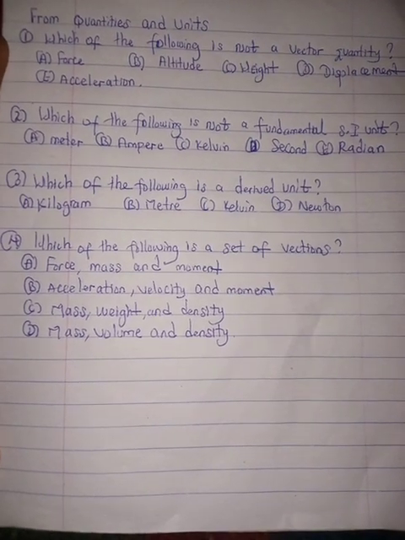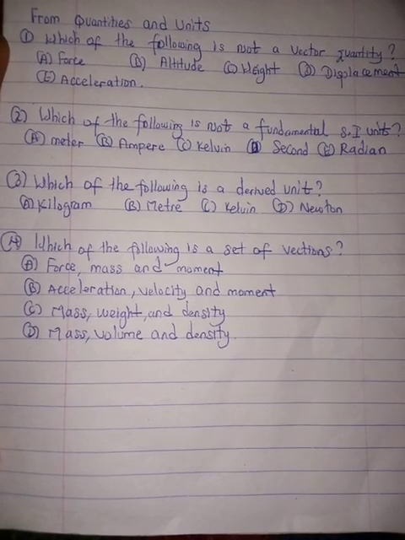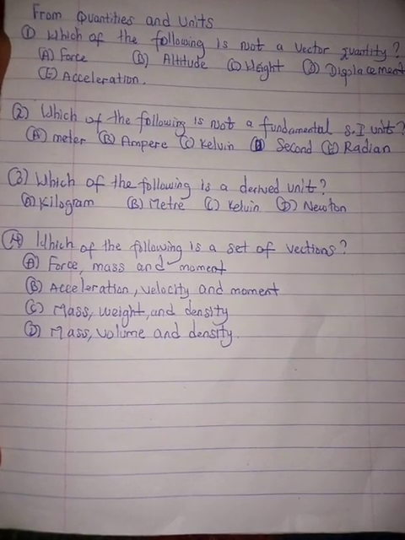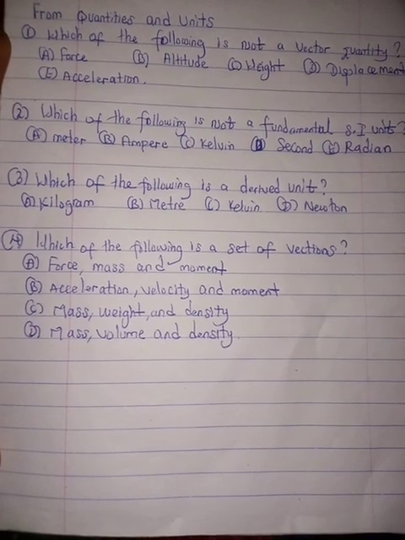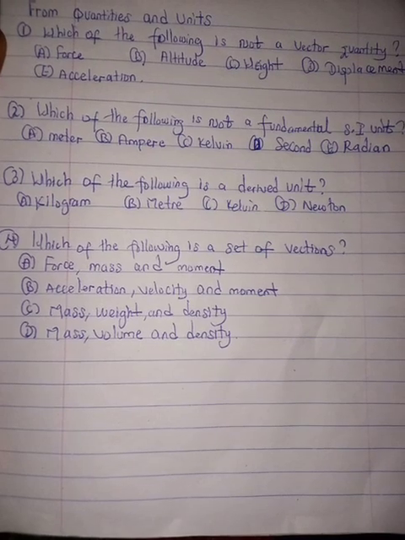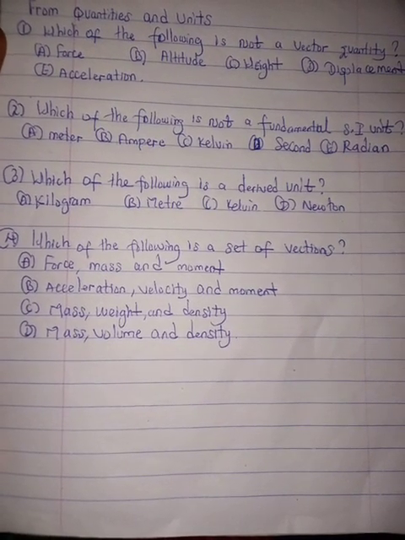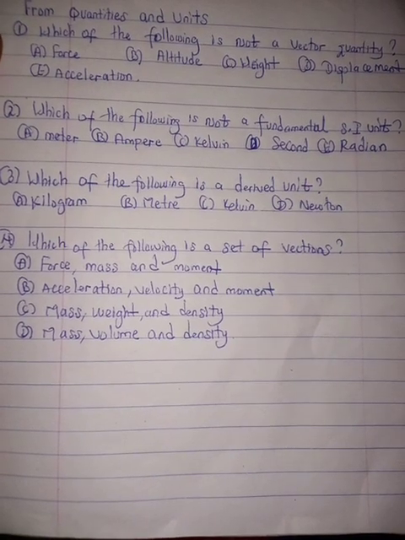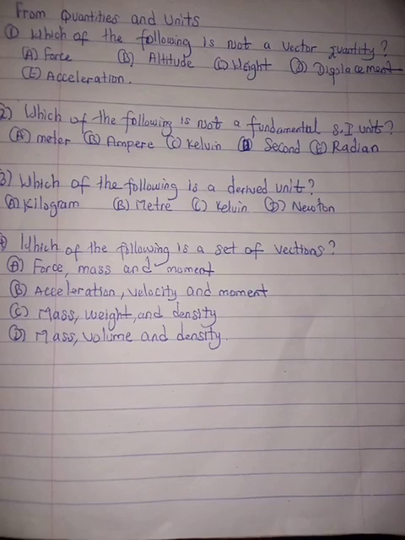Then the last one, number four, asks which of the following is a set of vectors? When you see a question like this, they will always add scalars in. If it's four options, they will add scalars in, like three, to confuse you. That's to disqualify that answer. So you pick the ones that have scalars, cancel them, then choose the one that has only vectors.